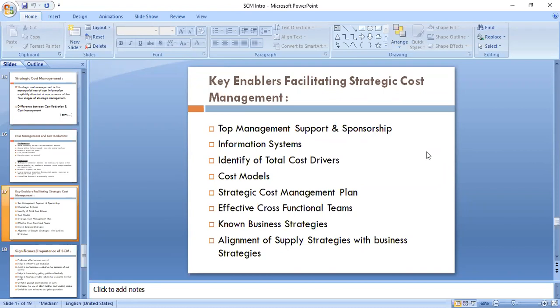Then, identification of total cost drivers. Have you heard about this cost driver concept? You must have studied this cost driver under cost accounting in the first semester.